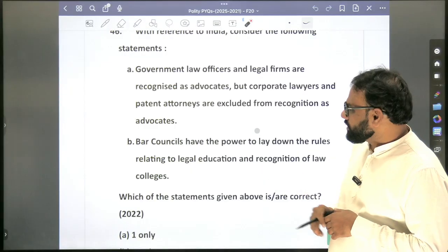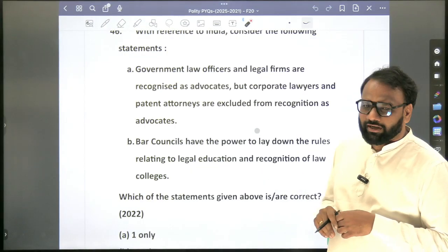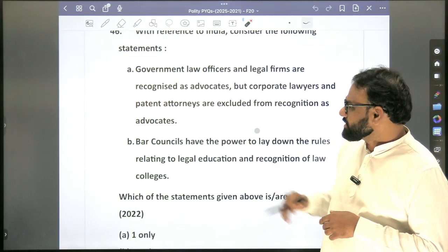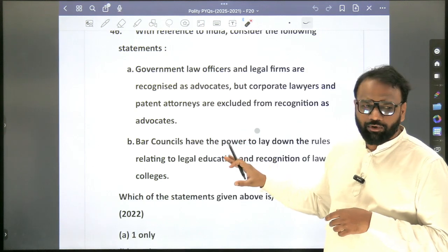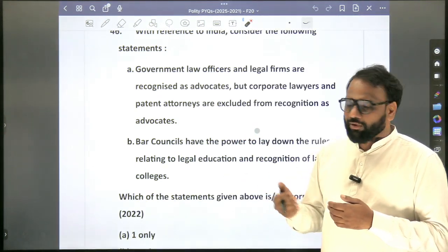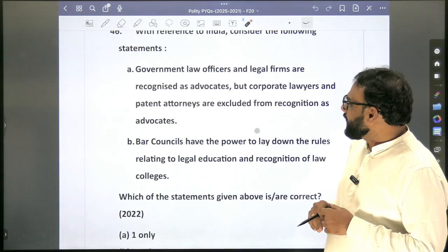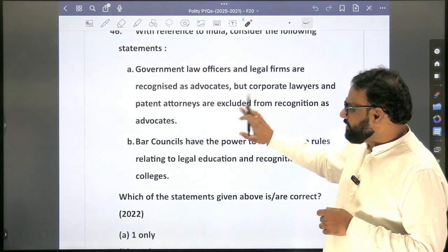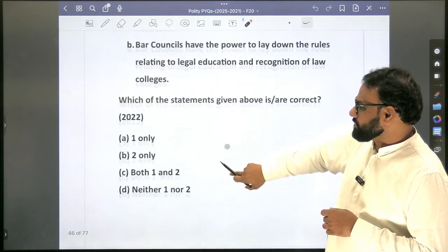Okay, this question you are asking, government law officers and bar councils. Bar councils and government law officers are not part of a traditional polity book, but are important because they repeatedly appear in the newspaper. So for the time being we'll pause it, later on we'll come back. We'll discuss this question then.